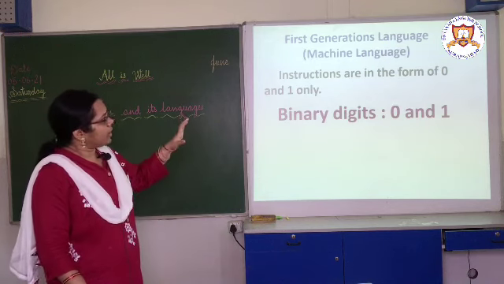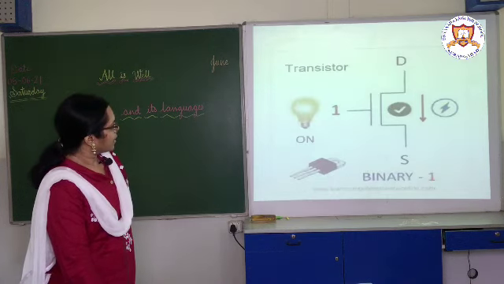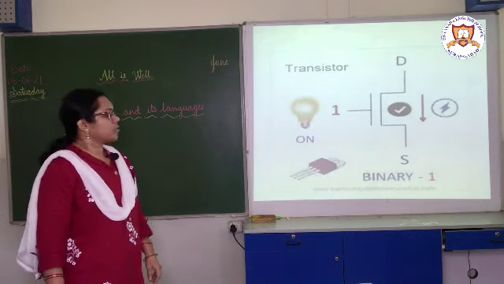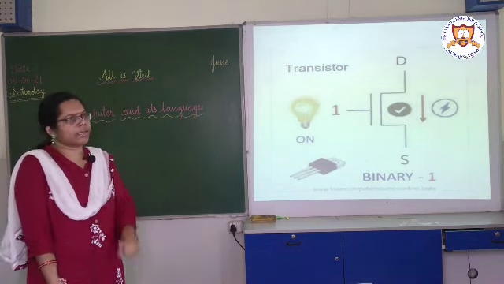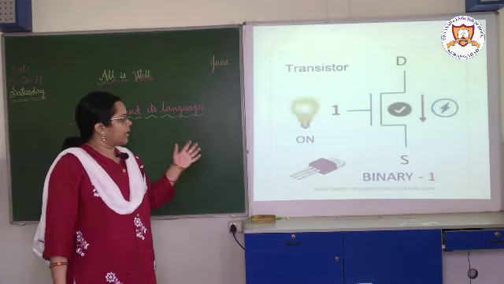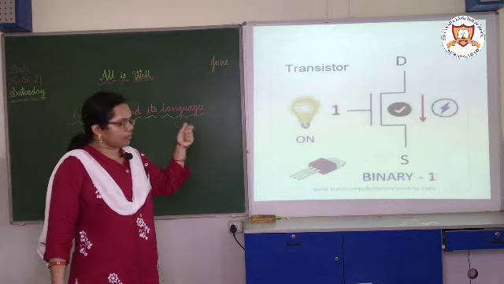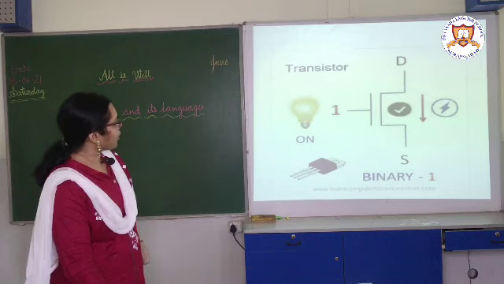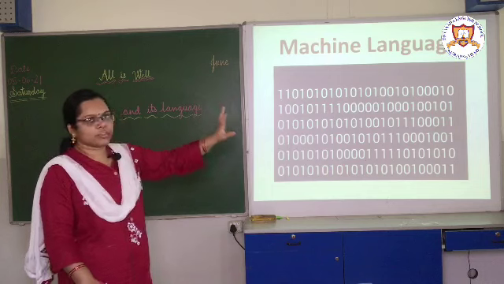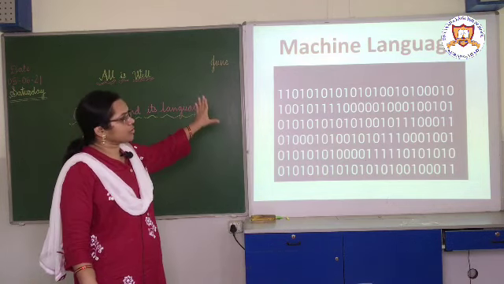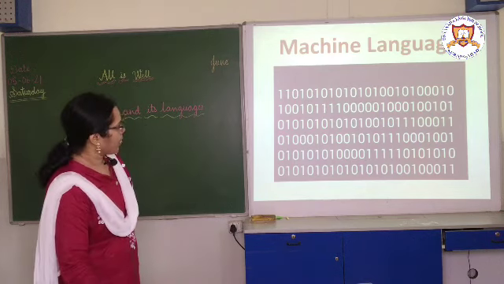To overcome this difficulty in machine language, or first generation language, see here, 0 and 1. What is the concept? As I told you, a computer is an electronic device, and electronic devices have on and off states. On is for 1 and off is for 0. So machine language is totally in the form of 0 and 1. The computer understands it, but we don't understand this language.